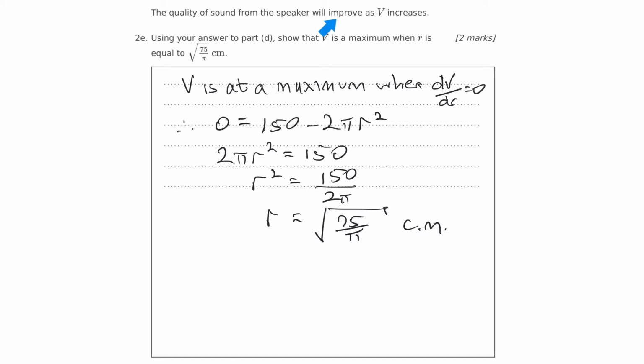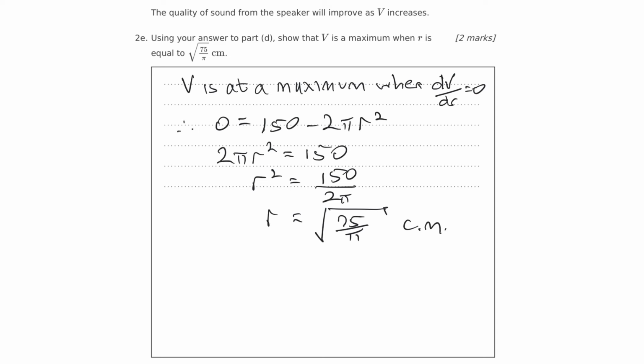The quality of sound from the speaker will improve as V increases. So as the volume increases, the sound is better. That's what it's saying. So 2e, using your answer to part D, show that V is a maximum when R is equal to the square root of 75 on pi. So V is at a maximum when the derivative equals 0. If you think about the curve, remember, the maximum and minimum points are indicated by a slope of 0. And since the derivative represents the slope, or the gradient, then dV/dr equals 0 for a maximum.